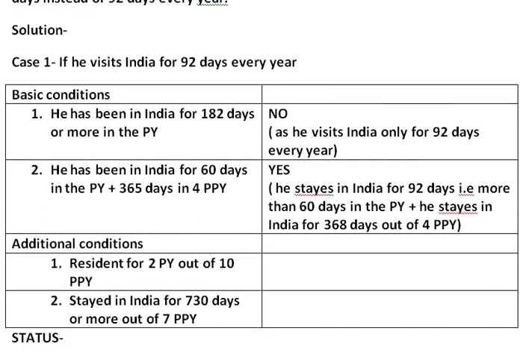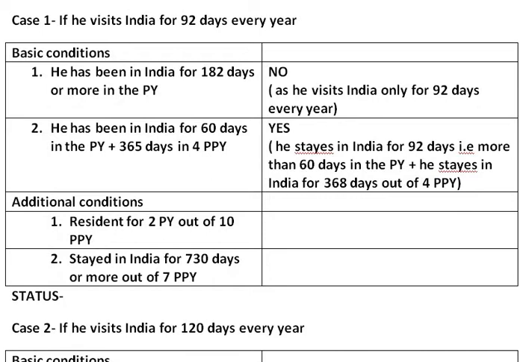Now let us check the additional conditions. First additional condition is resident for 2 previous years out of 10 preceding previous years. Whether Mr. Chappell has been resident in India for 2 previous years, yes. Here you can see, if any one basic condition is fulfilled, that means a person is resident. And since 2007-08, he has been coming to India for 92 days continuously.